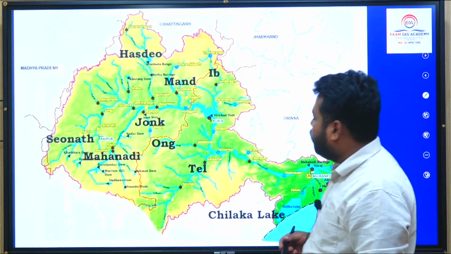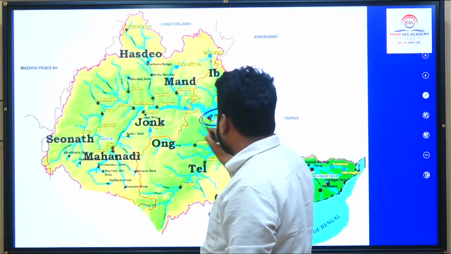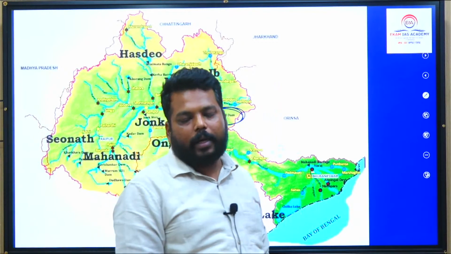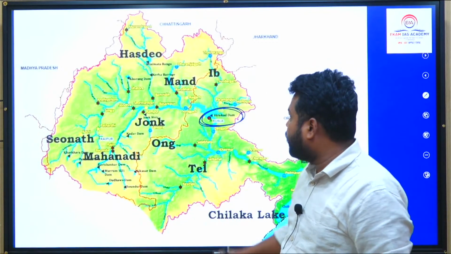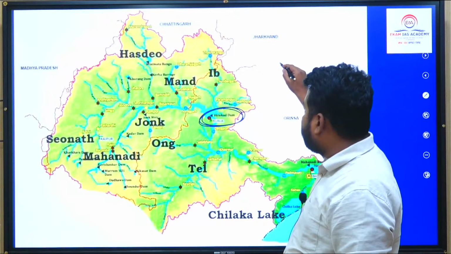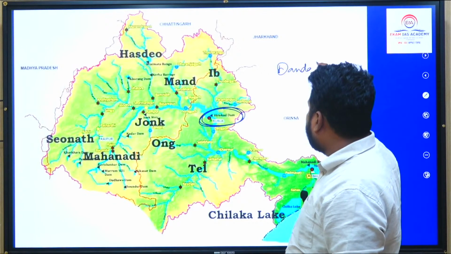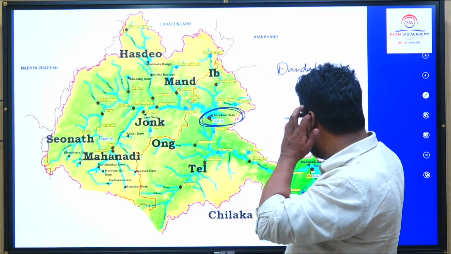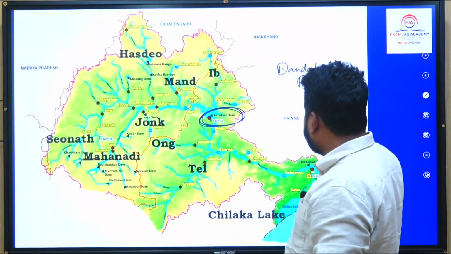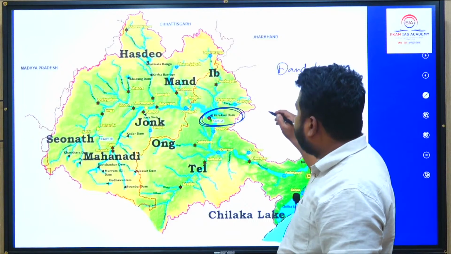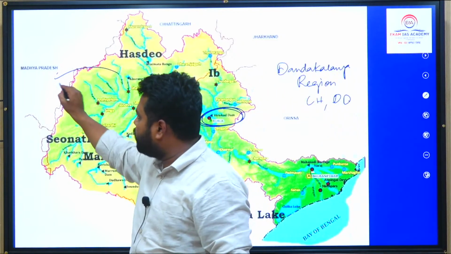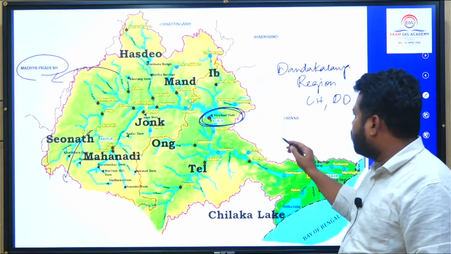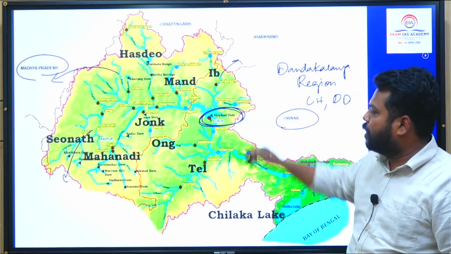And you see we have Hirakud dam which is located on the Mahanadi river. अगर महानदी रिवर के ऊपर आप देखेंगे, we have Hirakud dam. Mahanadi river originates from दंडकारण्य region, छत्तीसगढ़. छत्तीसगढ़ में ओरिजिनेट होंगे, उड़ीसा में फ्लो होंगे, बट it is also having its basin extension in Madhya Pradesh, Maharashtra, clear, and some parts of Jharkhand also.